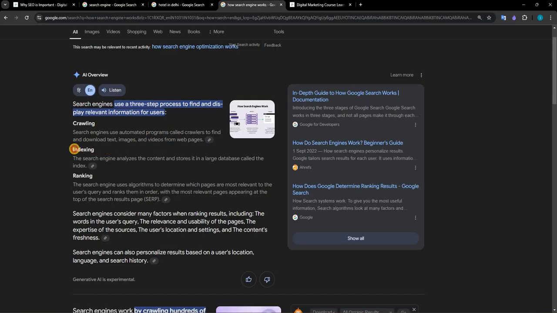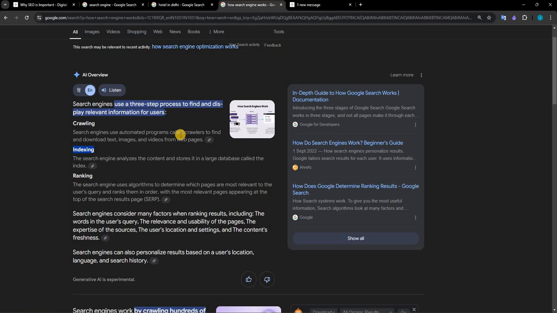Okay, the next stage will be indexing. The search engine analyzes the content and stores it in a large database called the index. Basically, once the crawling has been done, the search engine identifies what kind of content has been used in this particular web page. On the basis of that, they will define the ranking.